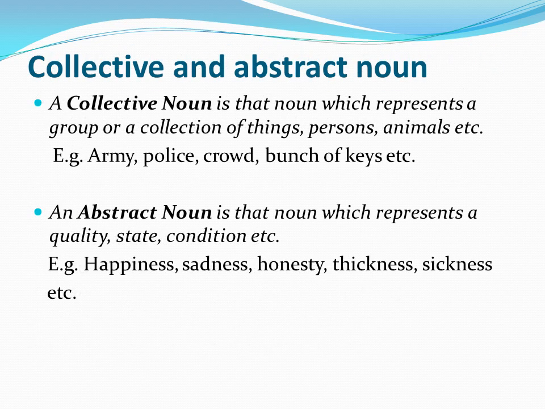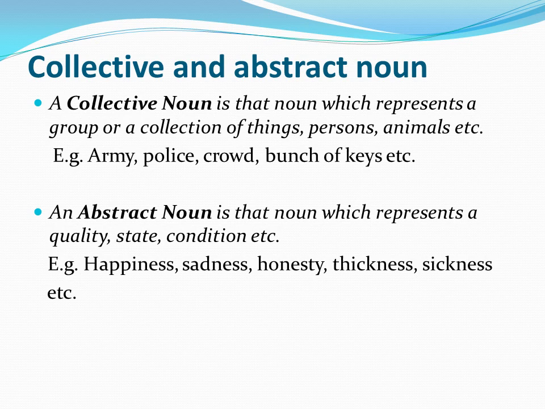Collective and abstract noun. What is a collective noun? A collective noun is that noun which represents a group or a collection of things, persons or animals, etc. See, look at the examples. Army, it is a group of soldiers, so it is a collective noun. Police, it is a group of policemen. Crowd, it is a group of people, so it is a collective noun.